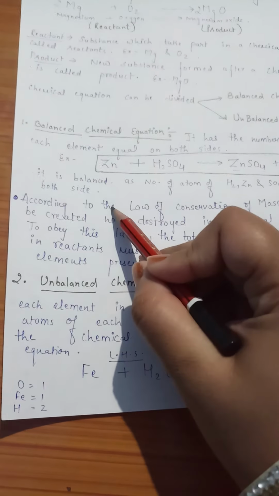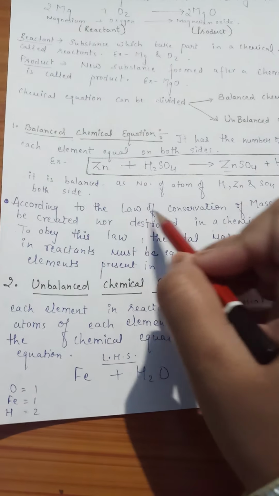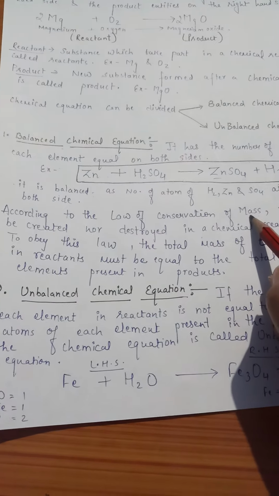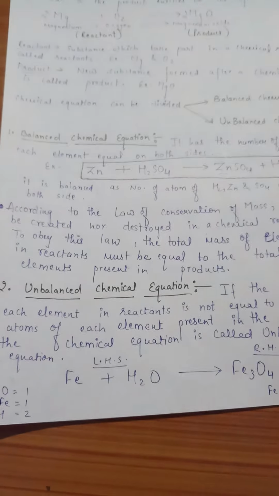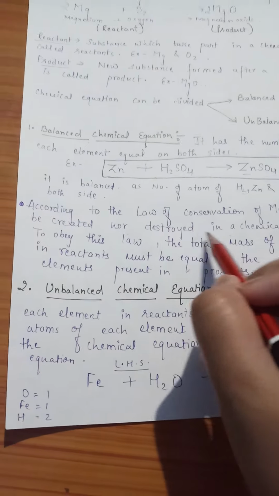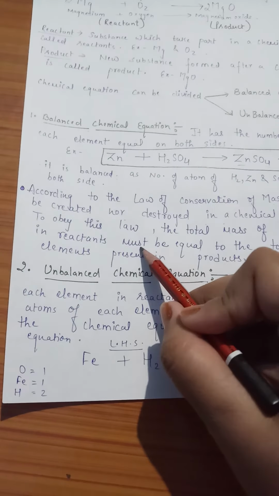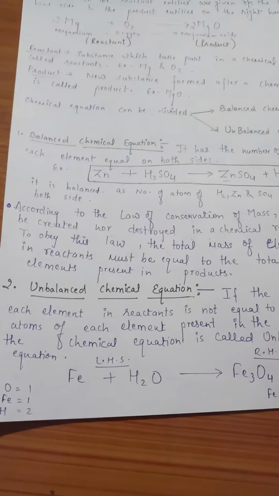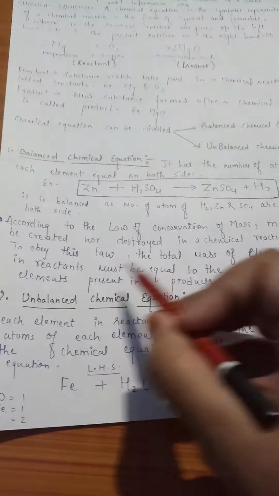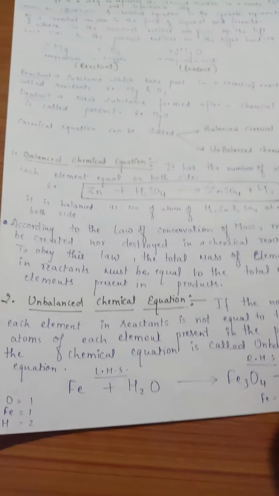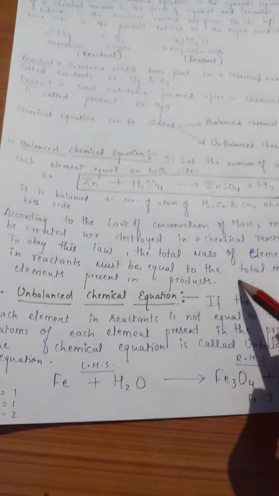According to this, all equations we have to balance. Why? It has to be balanced according to the law of conservation of mass, and that law says that mass can neither be created nor destroyed in a chemical reaction. To obey this law, the total mass of the elements present on the reactant side must be equal to the total mass of the elements on the product side.